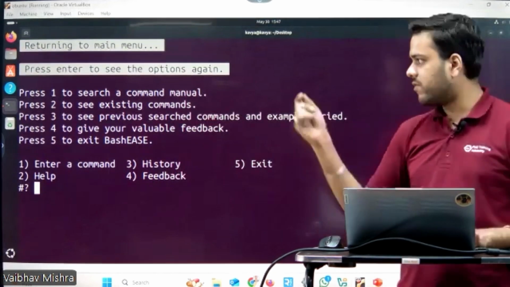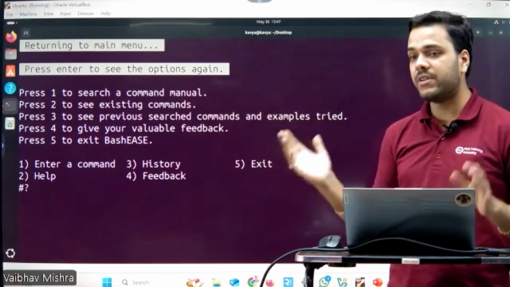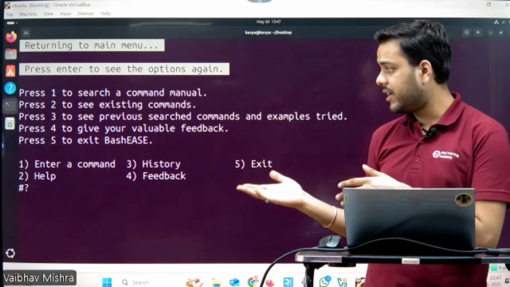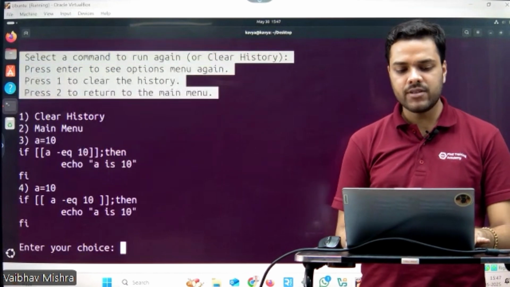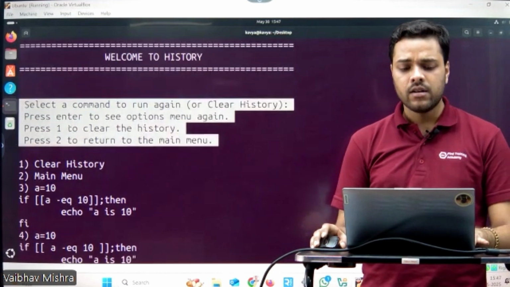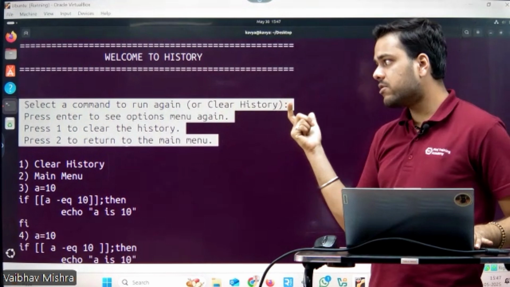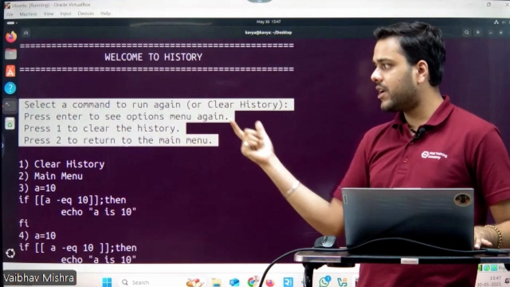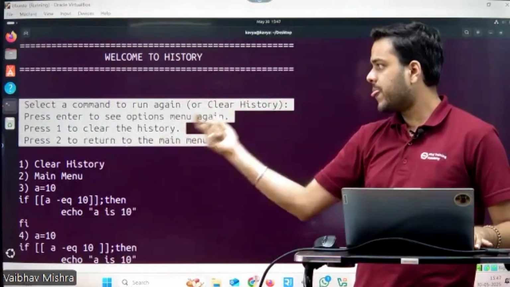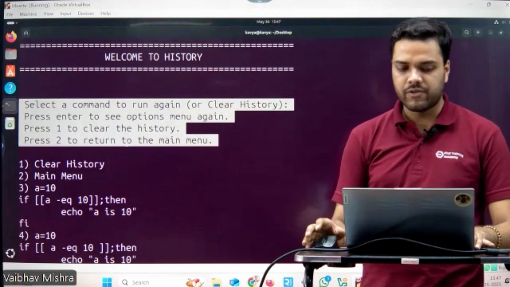Pressing 1, we have returned to the main menu, and let's check our third option, to see whether the example we searched here has been recorded in the history or not. Using history, press 3 for the history. Here again there are some instructions. You can clear your history using 1. This is a key feature in the history. To return to the main menu, to the features, press 2. And to see an option or example, just press the number before it.